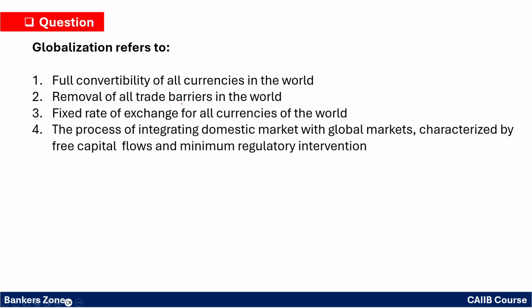Globalization refers to what? Is it the full convertibility of all currencies? The term globalization is not full convertibility of all currencies in the world. It is not accurate. Removal of all trade barriers in the world, not accurate. Fixed rate of exchange on all currencies, no, it is just the opposite of globalization. It is the process of integration of a domestic market with the global market, by way of free capital flow and minimum regulatory requirements.